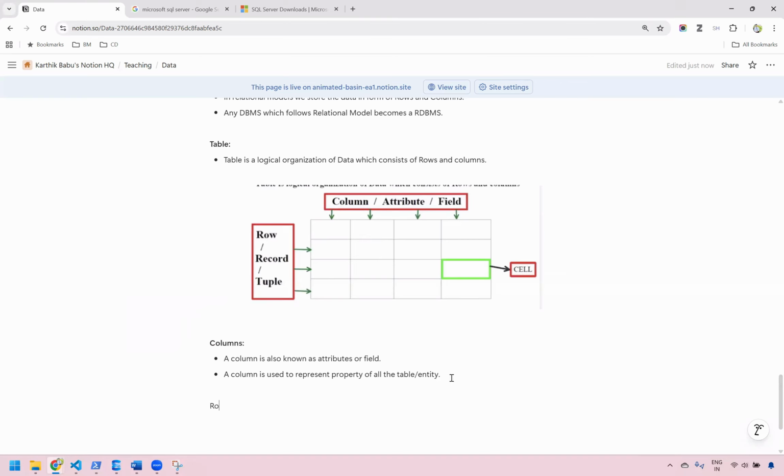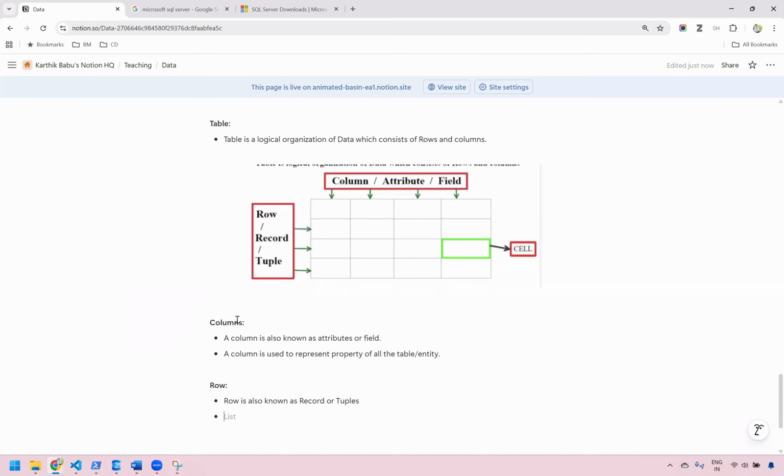The next point here is a row. What are the things that we can observe about a row? The first thing is that a row is also known as a record or a tuple.